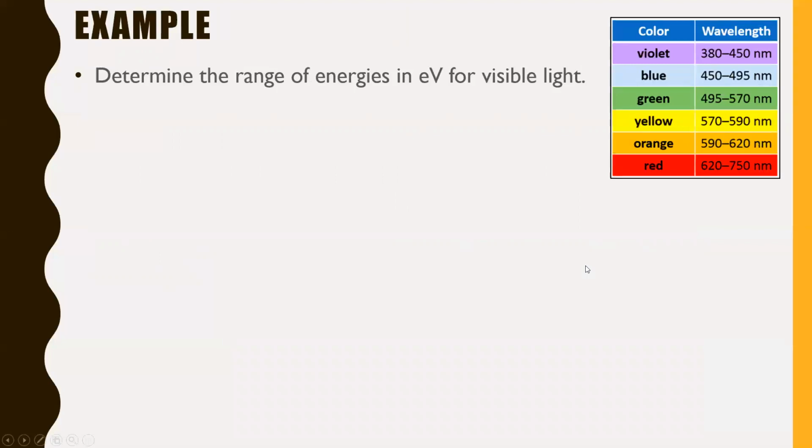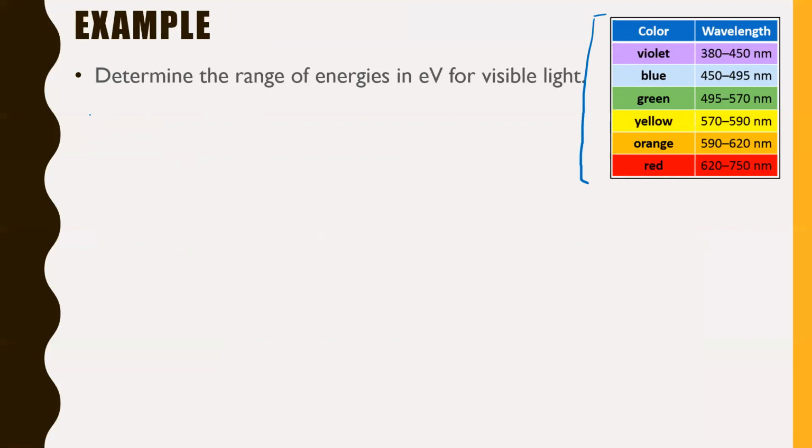So here's an example. Determine the range of energies in electron volts for visible light. Now, to determine the range of energies, we have to look at the lowest energy and the highest energy. And the only way we can do this is using that chart that I've put at the very front of the note package that shows the wavelengths of different parts of the visible light spectrum. The lowest wavelength is violet light, which the lowest range of it that humans can see is about 380 nanometers. So let's start with this one. If we're going to go through this question, we'll start with the minimum wavelength.